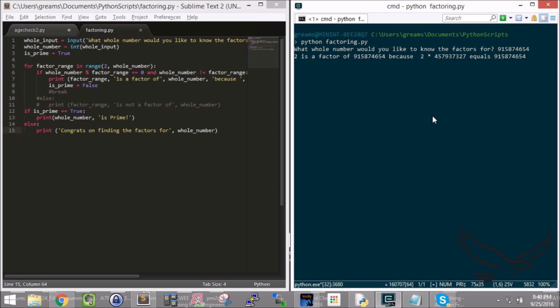Oh, it found out that 2 is a factor. All right. It's taking a while. It's crunching. The processor's going crazy. It's going through every number from 2 all the way up to that number that I put in. What is that, in the billions? In the millions. There are 915 million numbers this processor is churning through right now, trying to find factors, right? So we know we have one factor. That number was not prime, obviously, because it ended with an even number. It's got to be divisible by 2.